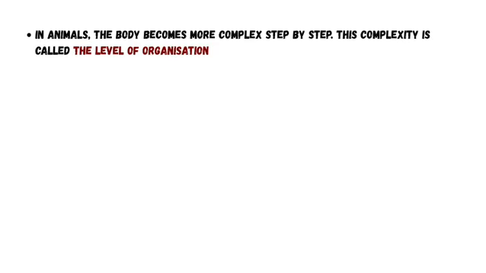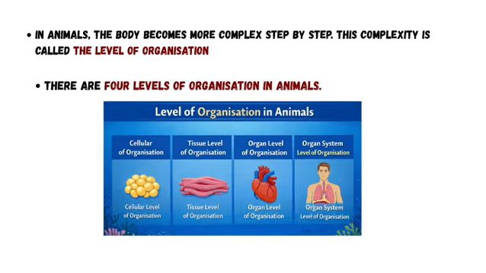In animals, the body becomes more complex step by step. This complexity is called the level of organization. It means how cells are arranged and how they work together to perform functions. There are four levels of organization in animals.